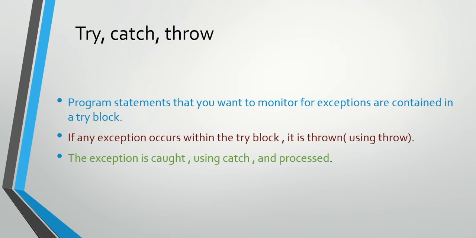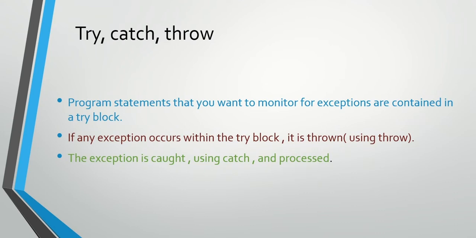After writing the try keyword, we should use curly braces. This is known as the try block. Those statements in which the exception situation may come, we write in the try block. The try block is a block within which statements are monitored for exceptions. When your program is running, if there is an exception in any statement of the try block, we can handle that exception. If any exception occurs within the try block, it is thrown using the throw keyword.